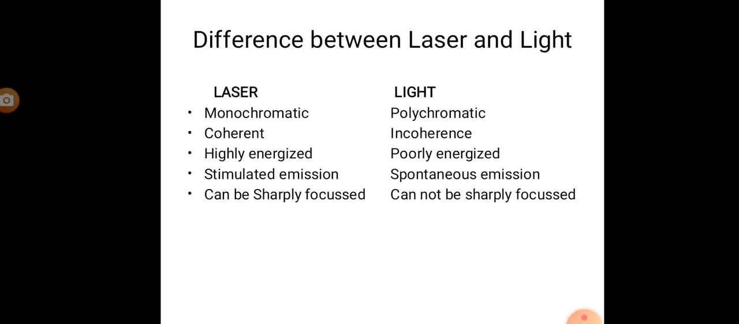Difference between laser and light: laser is monochromatic, light is polychromatic. Laser is coherent, light is incoherent. Laser is highly energized, light is poorly energized. Laser is produced by stimulated emission, light by spontaneous emission. Laser can be sharply focused, light cannot be sharply focused.